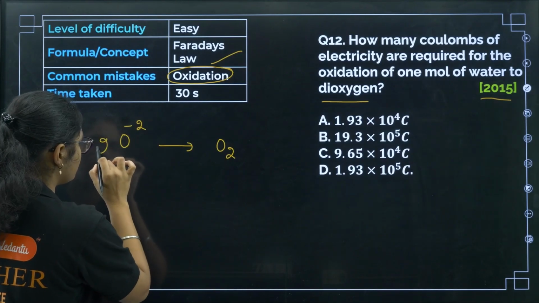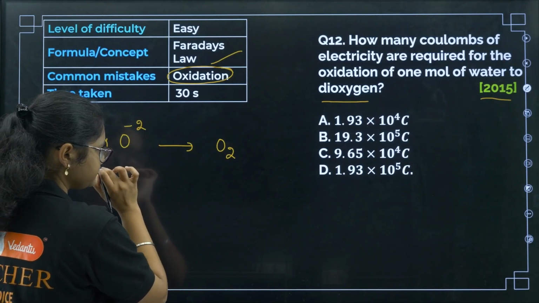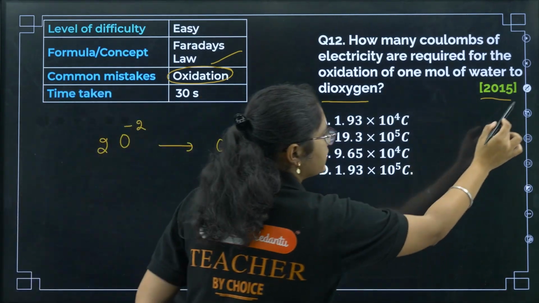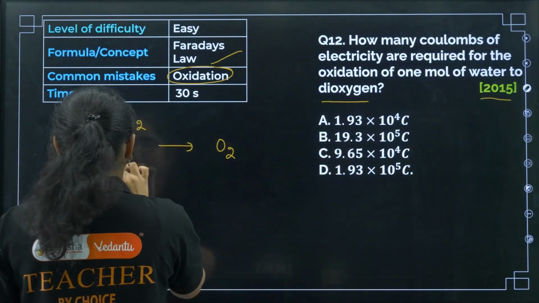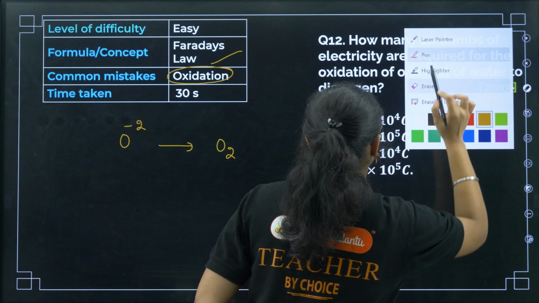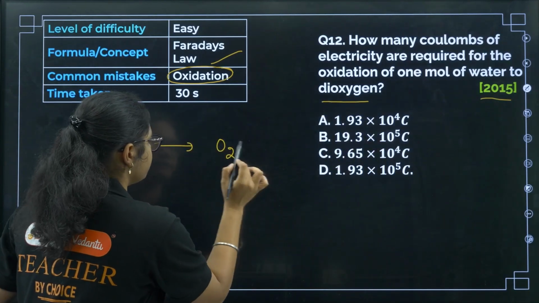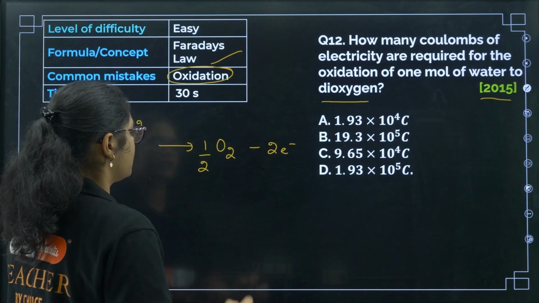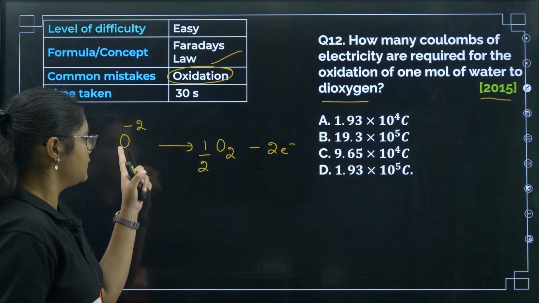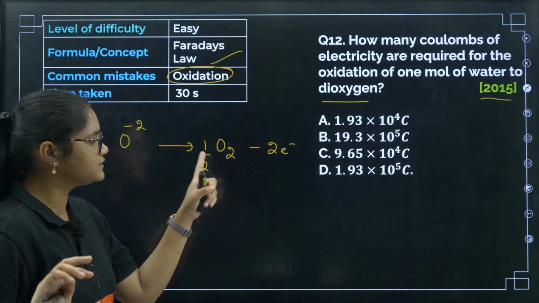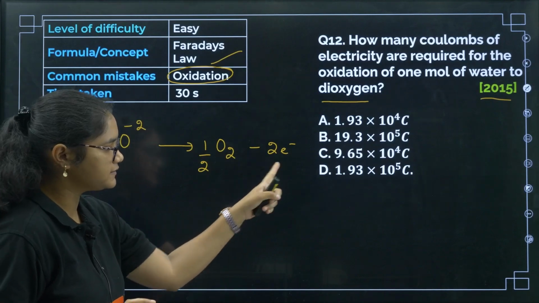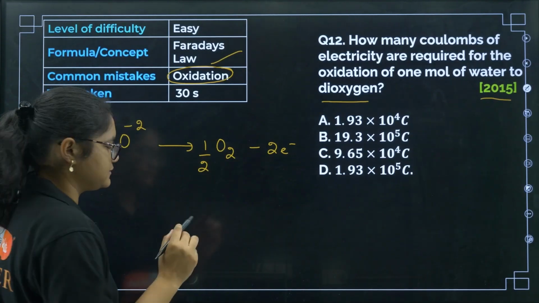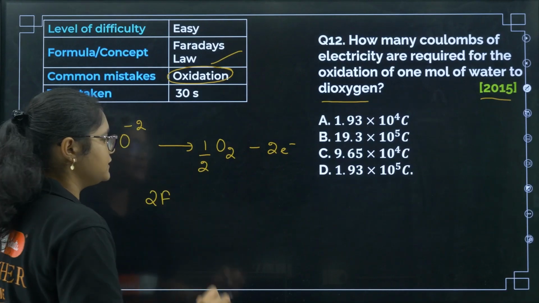So O2 minus, or I'll do it with one only. We will get this by releasing 2 electrons. One oxygen will release both the electrons, then it will become O. By releasing 2 electrons, how much is required? 2 Faraday is required.